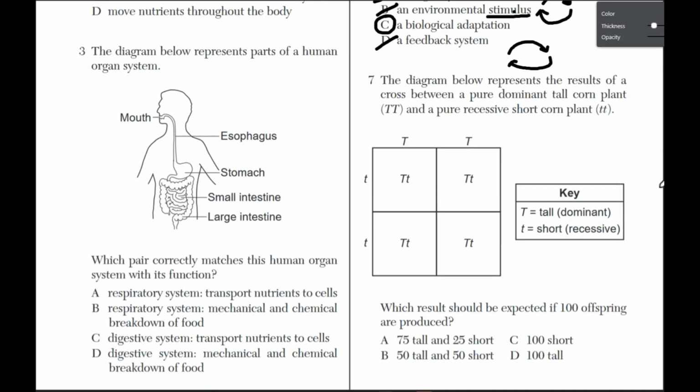Number 7. The diagram below represents the results of a cross between a pure dominant tall corn plant, or big T, and a pure recessive short corn plant, little t. Our question, which result should be expected if 100 offspring are produced? Okay, they have been so kind to us.